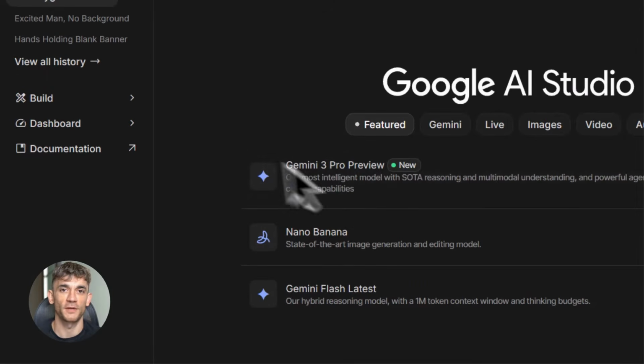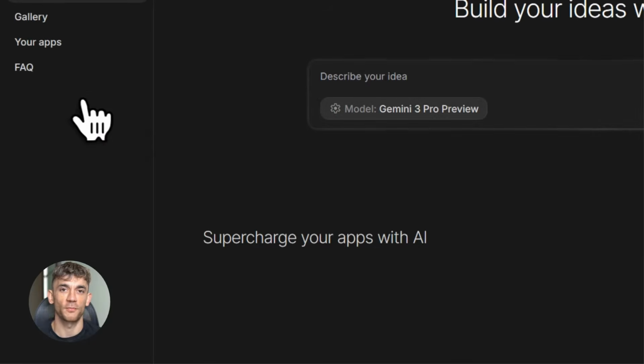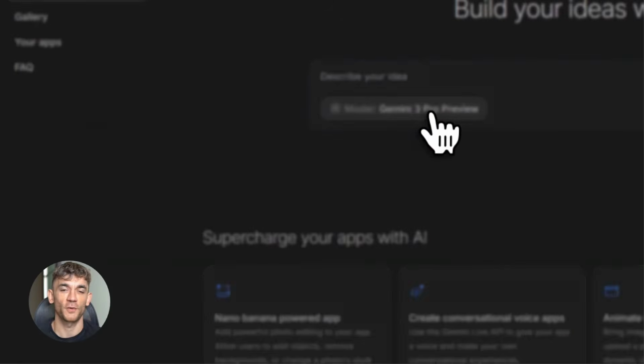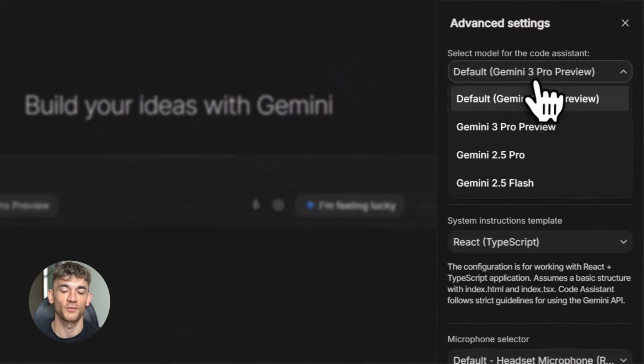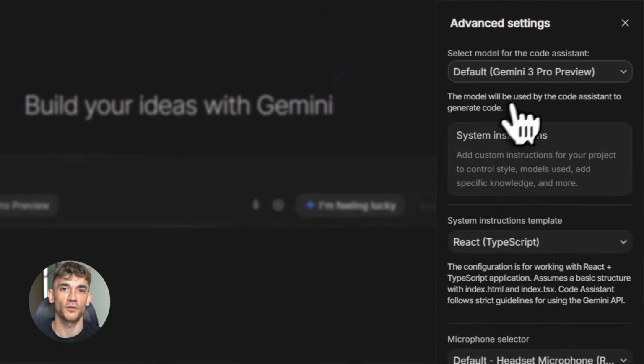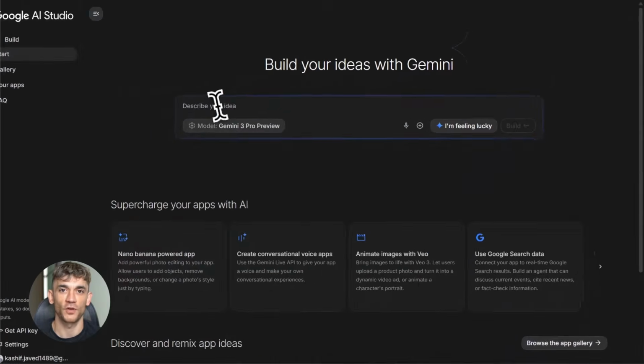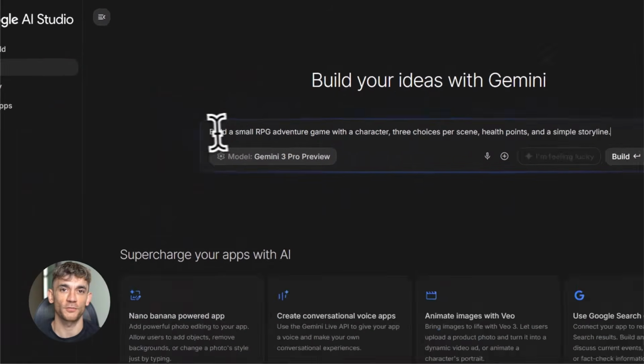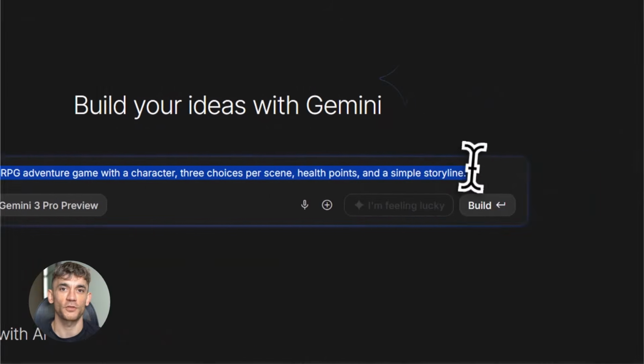And here's what makes Gemini 3 different. It excels at complex instruction following. It can use multiple tools at once. It understands what you actually mean, not just what you say. You can even give it a voice note or a quick sketch, and it turns that into a working app. No technical knowledge required. I tested this with 4 different prompts, and the results were crazy. Let me walk you through each one.